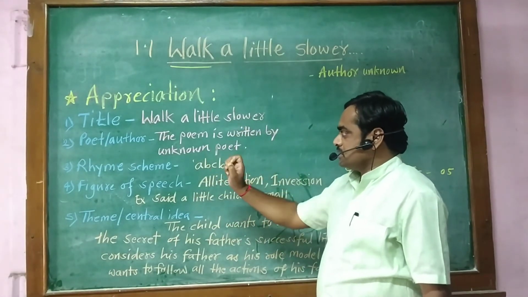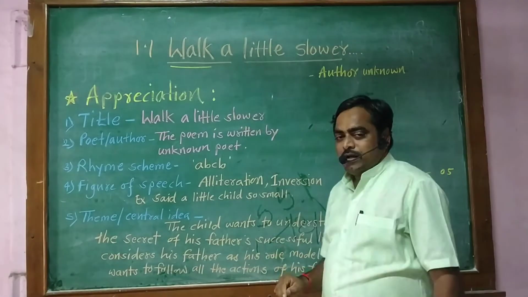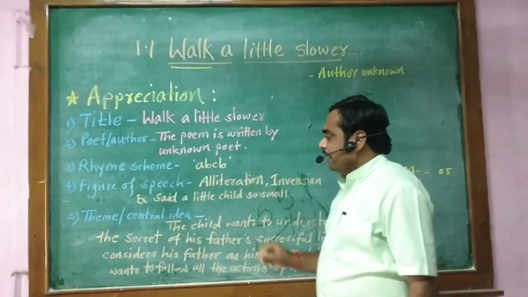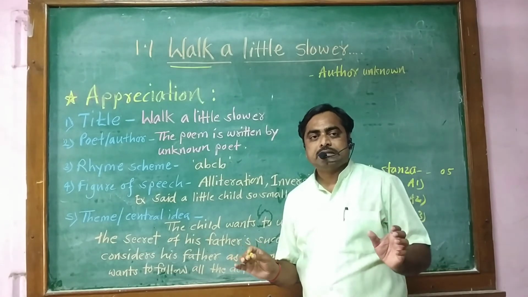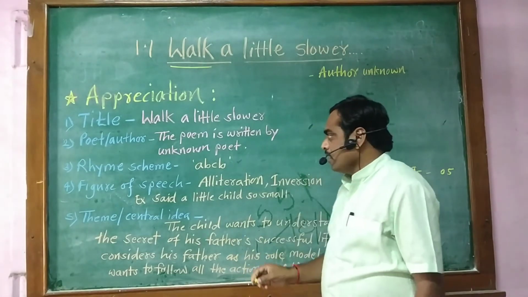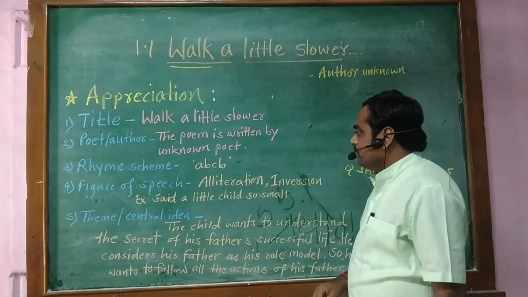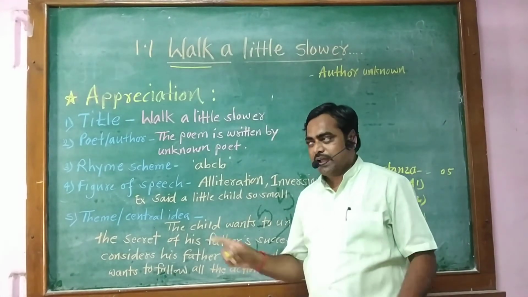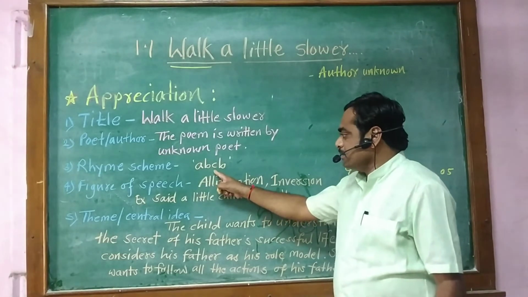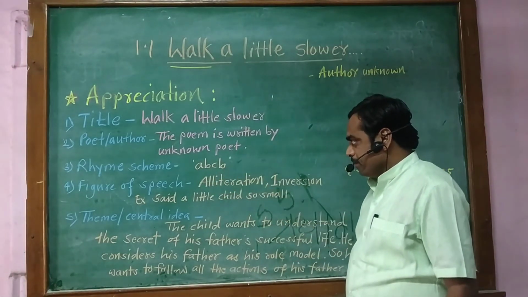Second point, poet or author. The poem is written by an unknown poet. That means we don't know who has written this poem. Rhyme scheme. The rhyme scheme is ABCB for all stanzas. That's why I have written here only the rhyme scheme is ABCB.